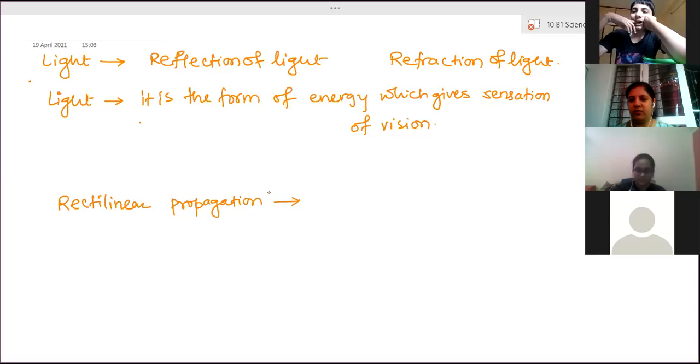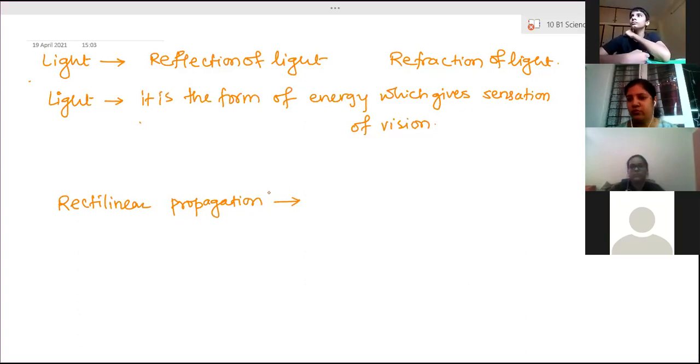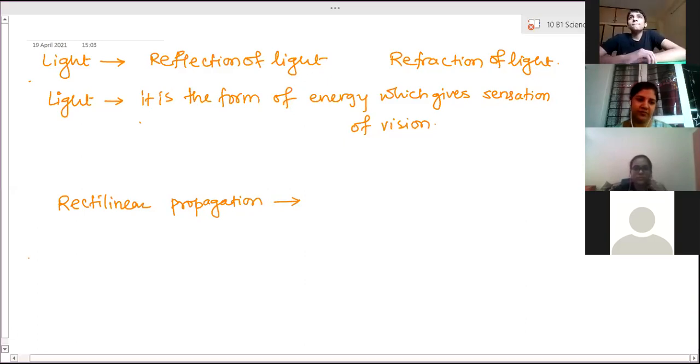It is moving in the form of waves. While moving, it will always follow a straight line path. The example of rectilinear propagation that we have seen in daily life is the formation of a shadow. The shadow is formed due to rectilinear propagation. So light always travels in a straight line.